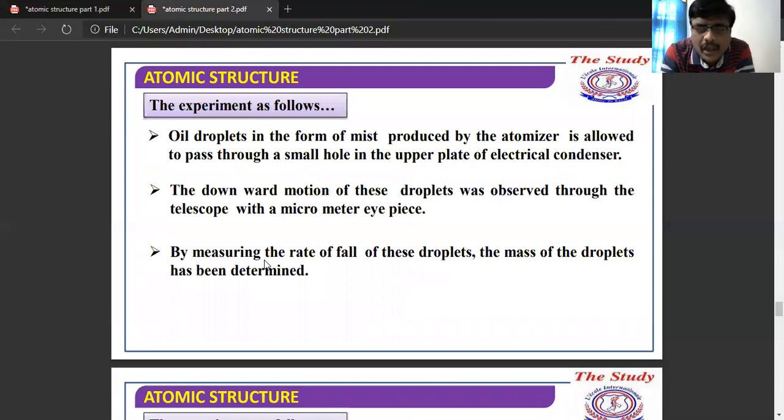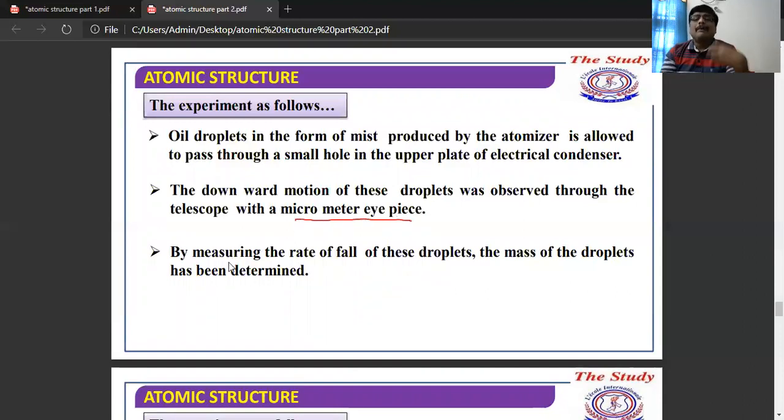See here, in the Millikan oil drop experiment, the oil drops in the form of mist, produced by the atomizer, are passed through a small hole in the electrical condenser. When they pass through the small hole, the downward motion of the droplets can be seen through this telescope with a micrometer eyepiece.